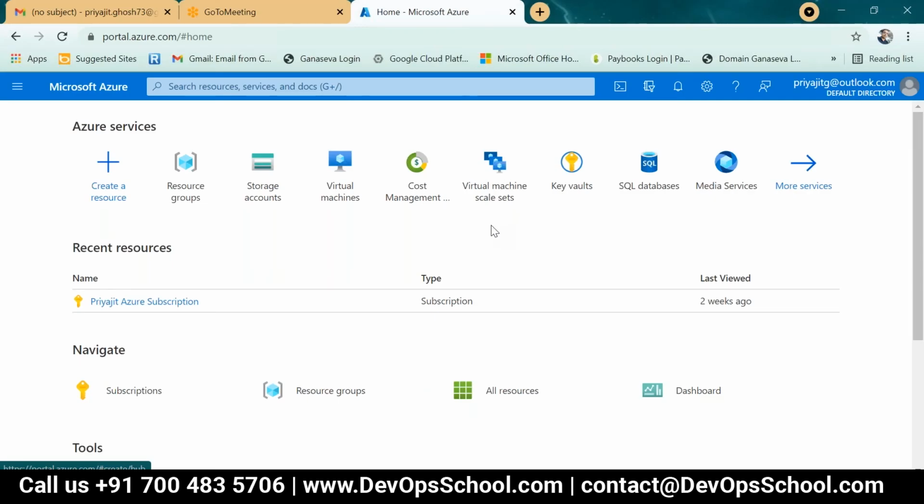So first of all, app services are completely middleware as well as a complete development platform.